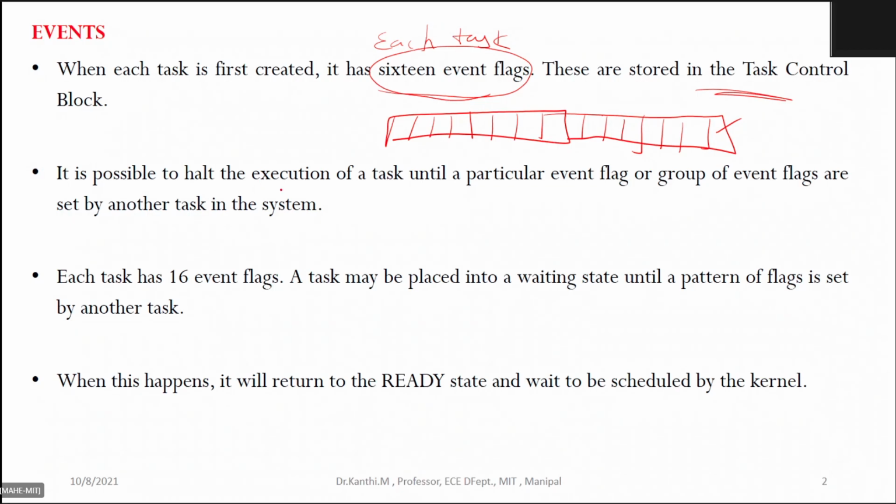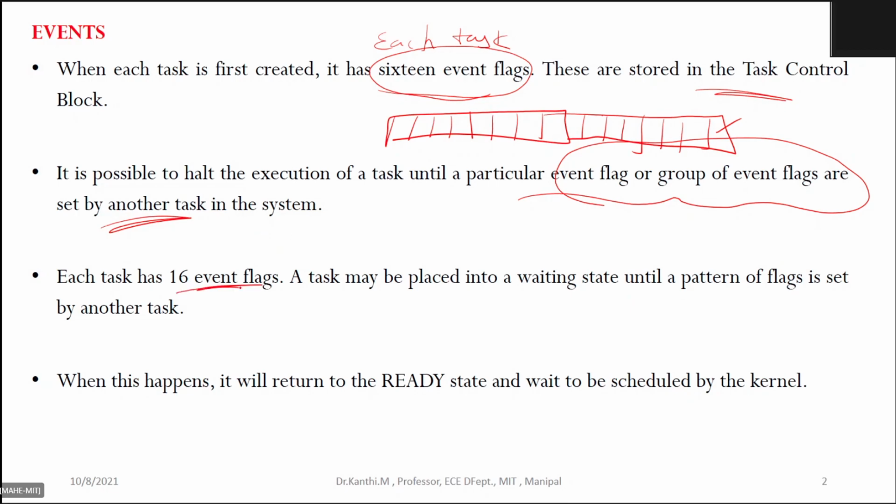It is possible to halt the execution of a task until a particular event flag or a group of event flags is set by another task. So you are controlling a task which is running through another task. Maybe you put a function saying that you wait for an event, which means until the event is set by another task, you cannot proceed. This is how you can get communication to have multiprocessing or multitasking.